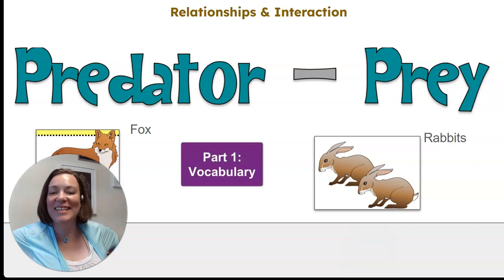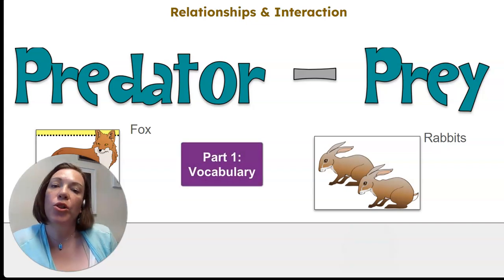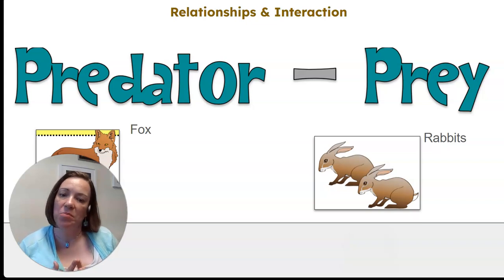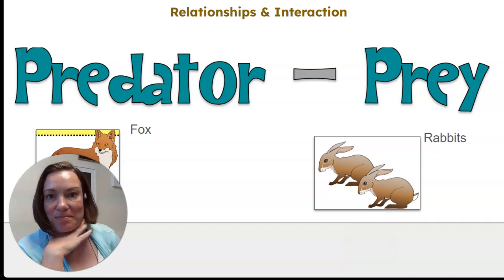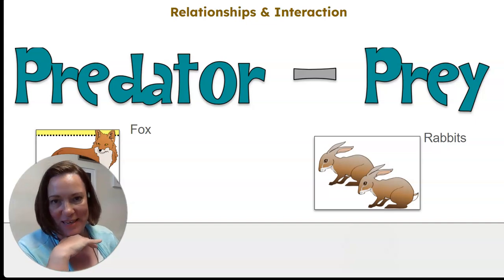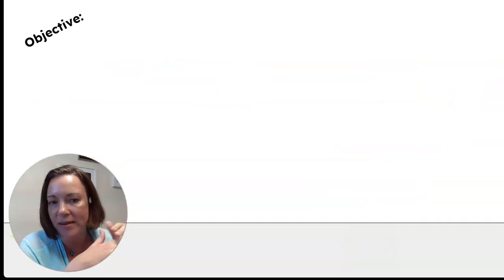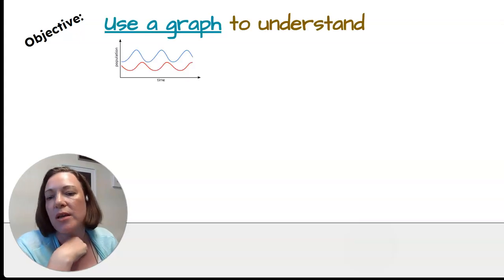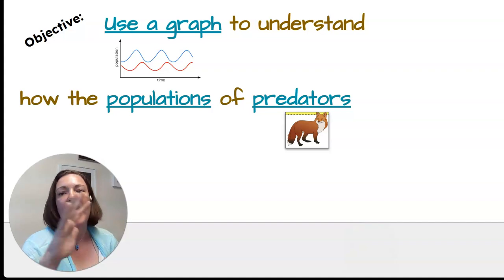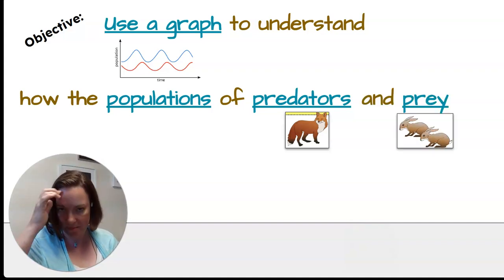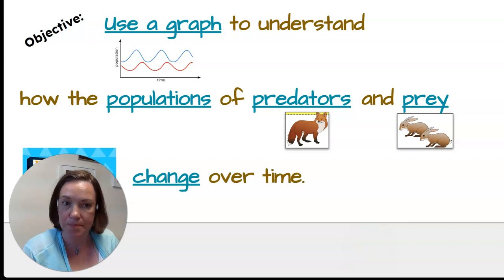Hi folks! In this lesson, we are looking at one of the ways that populations of organisms interact in an ecosystem. This is the predator-prey relationship. And by the end of this lesson, you should be able to use a graph to understand how the populations of predators and the populations of prey change over time.